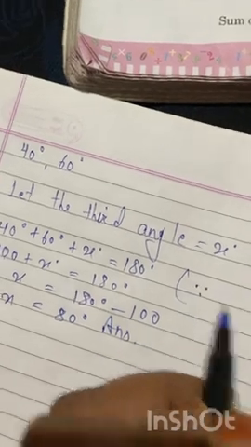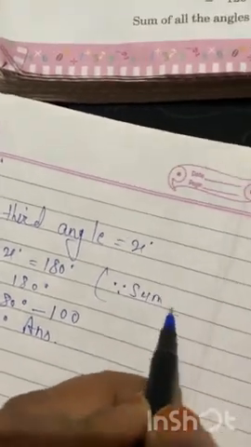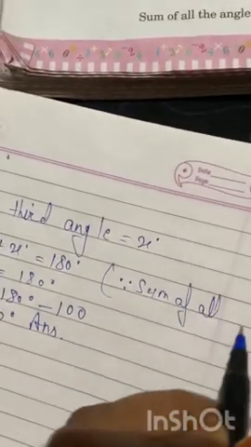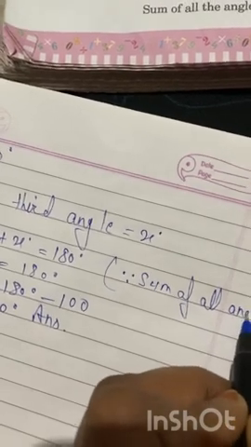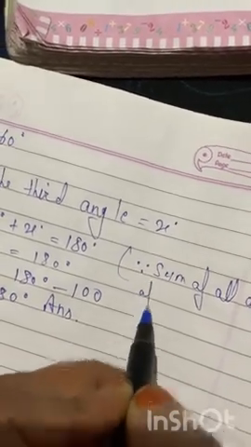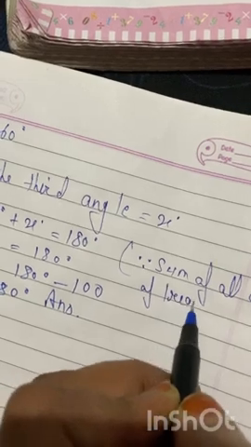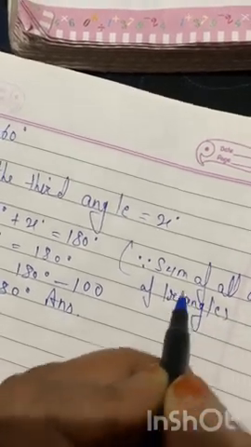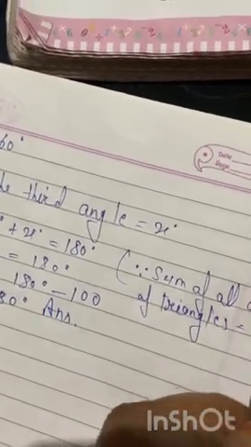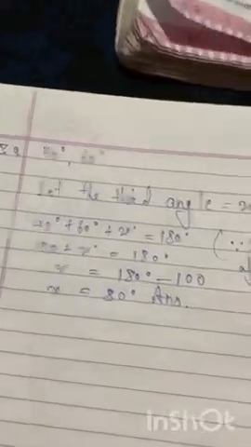Here you have to write, since the sum of all angles of a triangle is equal to 180 degrees. So in this way you have to solve all. We will take another question.